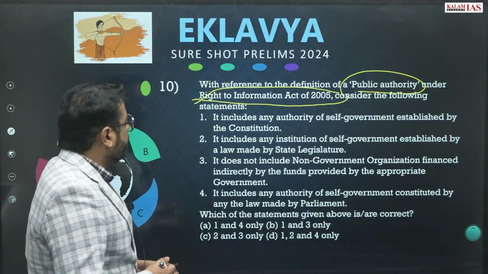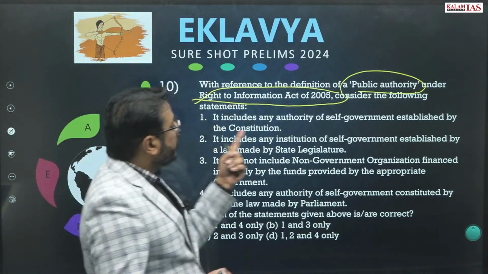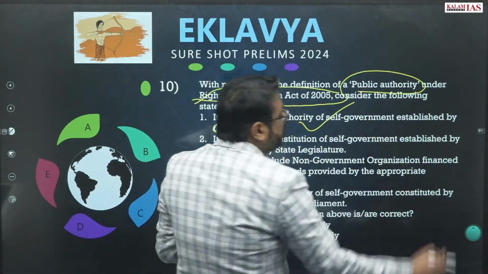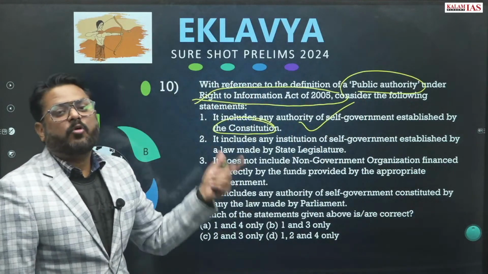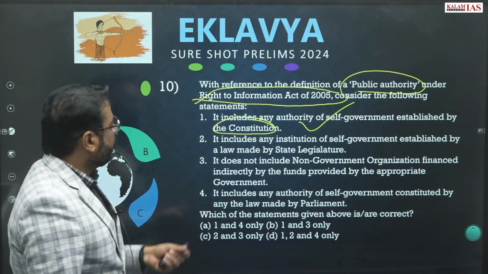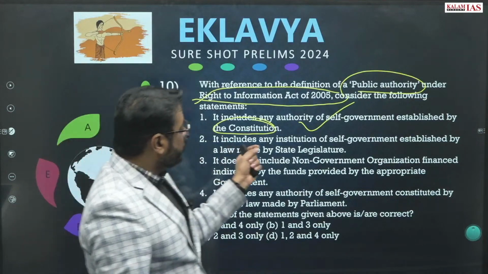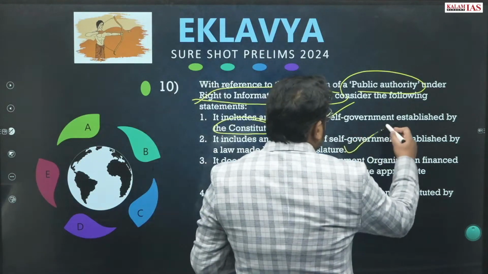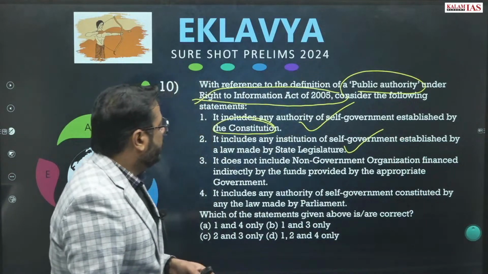So let's see the statement. It includes any authority of the self-government established by the Constitution. If the Constitution itself has established that self-government, why won't it come under the public authority? So that statement is correct. It includes any institution of self-government established by the law made by the state legislature. This will also be correct.